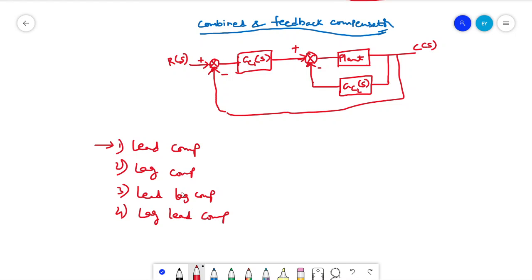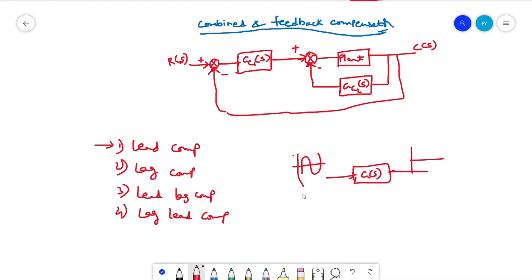So the term lead compensator comes into the picture when a sinusoidal input is applied to a system. You have a G of S as a system. If you apply a certain sinusoidal input to the system and you get a phase shift, a leading phase.